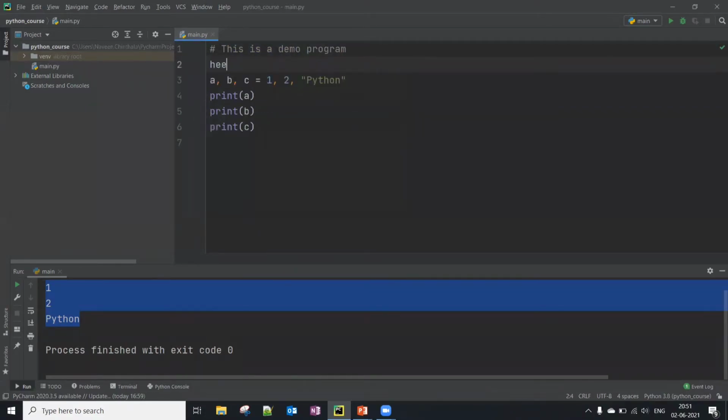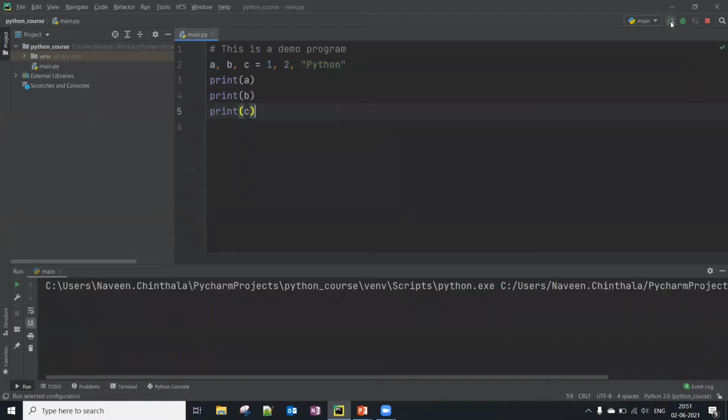When I write normally, it's showing in white color only, right? But when I give a hash, automatically it is ignoring this as a comment. So you can run this directly, but you cannot see that in the output because the interpreter ignores this comment. This is only for readability purposes.